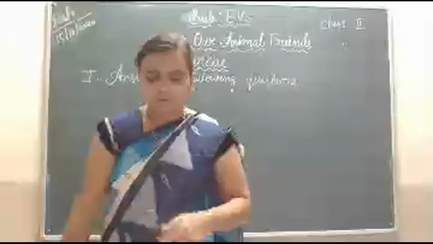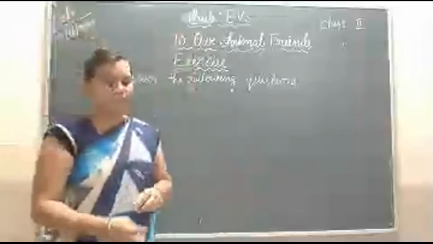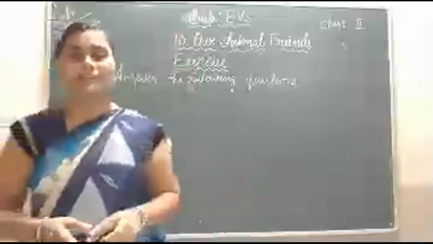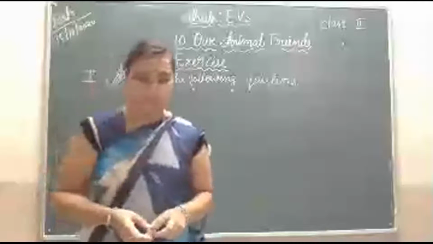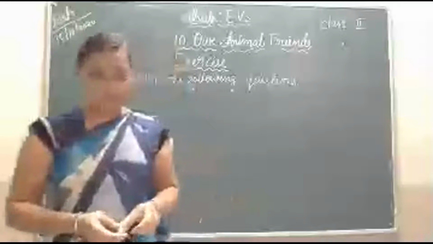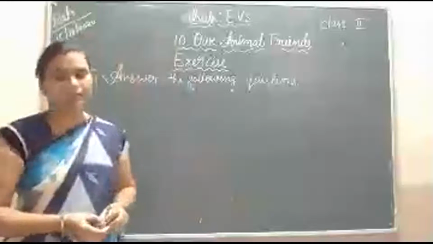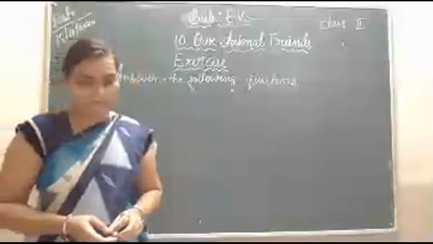Name two birds that cannot fly. Already you know the flightless birds. Give any two examples. Kiwi and penguin are the flightless birds.